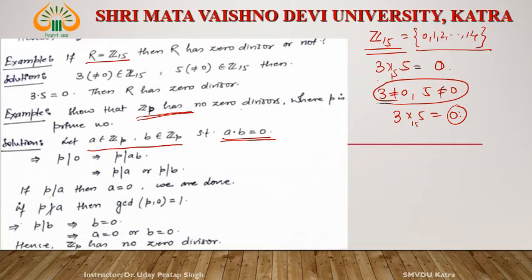Then p divides ab. Since p is prime, p divides either a or b. If p divides a, then a is 0. If p does not divide a, then the GCD of p and a is 1, so p divides b, and then b is 0. So either a is 0 or b is 0. It means Zp has no zero divisor.